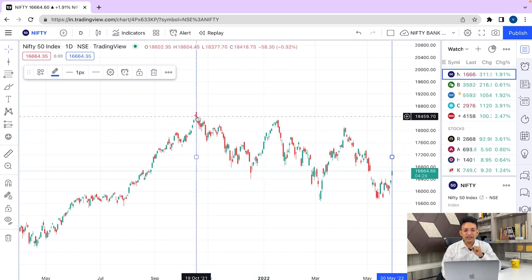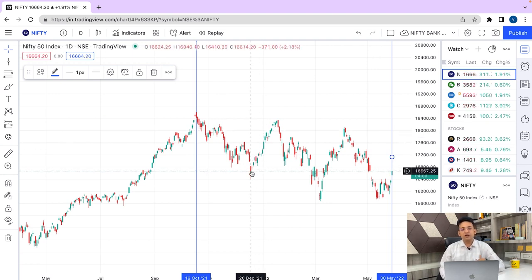So this was the first high. As you can see, it was made on 19th October 21 and we are right now sitting at 30th May 2022. The high was around 18,604. What happened after that? Nifty started its journey downward. Where did it end? It ended in this candle, dated 20th December 21. So Nifty started its journey downward from the high it made on 19th October 2021 and went all the way down to 16,410 on 20th December 21.